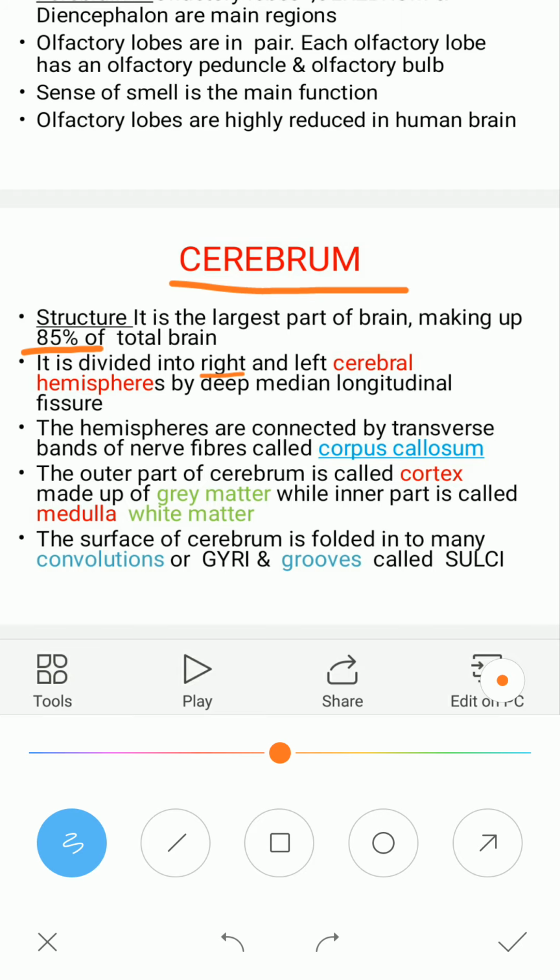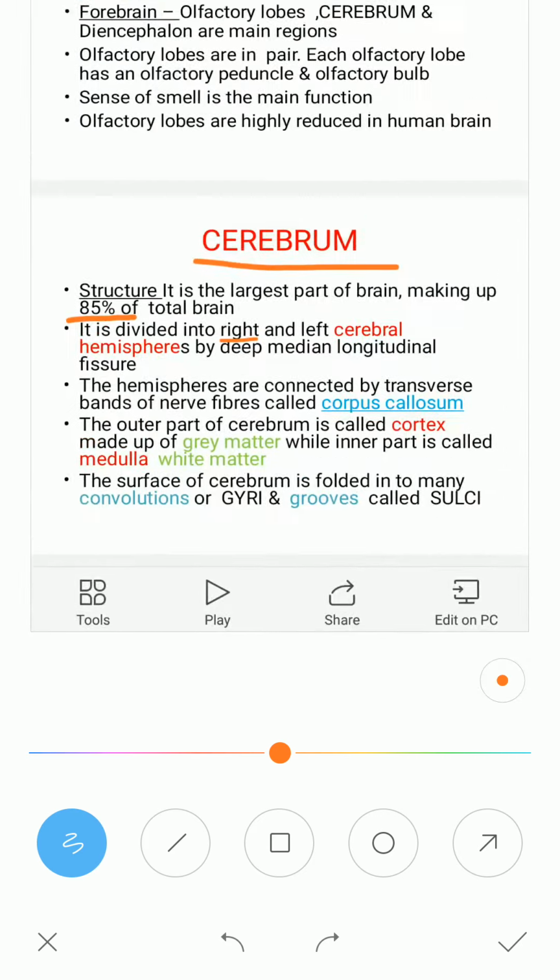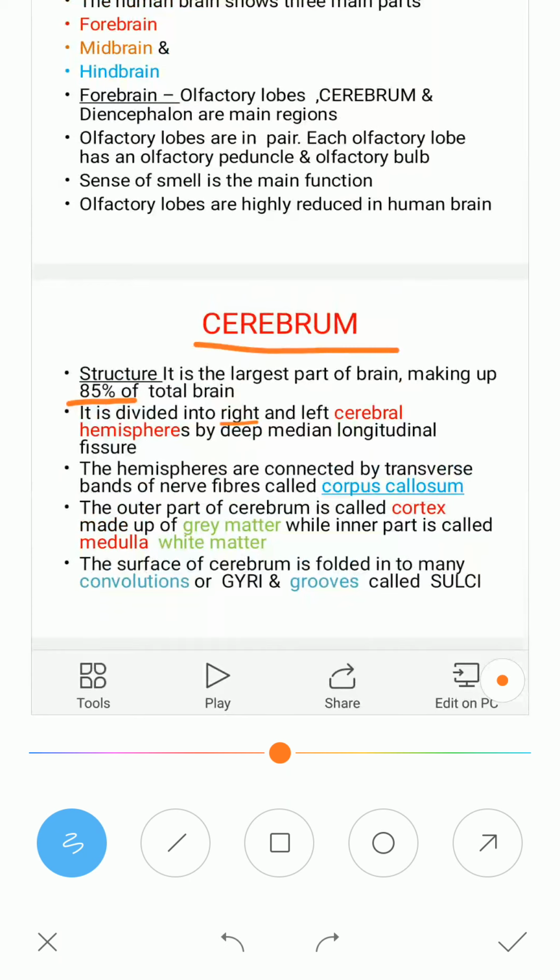So the outer part of the cerebral cortex is made up of gray matter, and inside it is white matter. Deep inside the cerebrum, in the cerebral hemisphere on both sides, there are empty spaces. The empty spaces are filled with cerebrospinal fluid. Those are called ventricles. Later on we will discuss ventricles in detail.